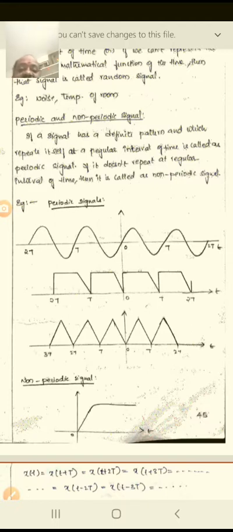These are first, second, third, fourth, same. Because it has some instant of time, it should be regular iterations, I mean continuity is there. So therefore, a signal with a regular interval of time is called a periodic signal, and if it does not repeat at regular intervals of time, then it is called a non-periodic or aperiodic signal.